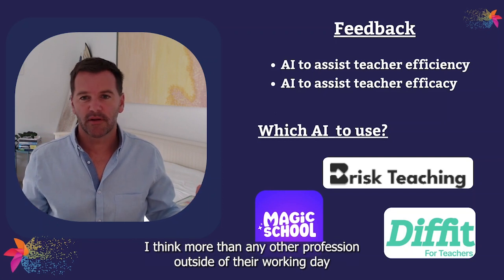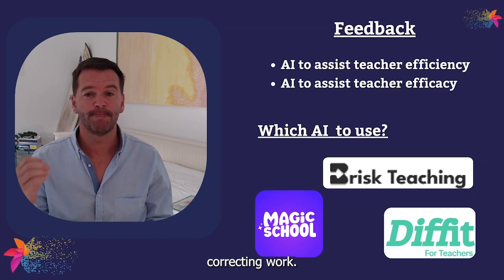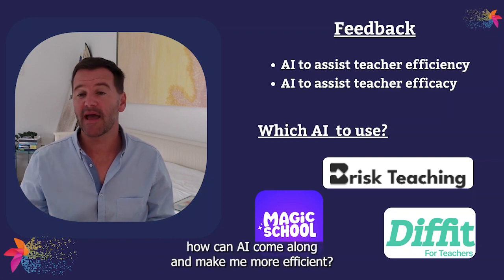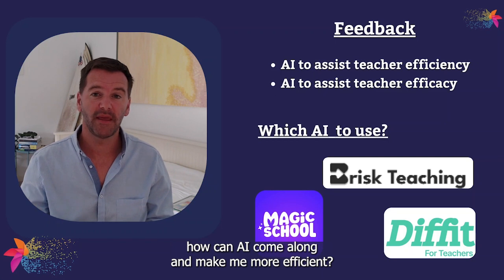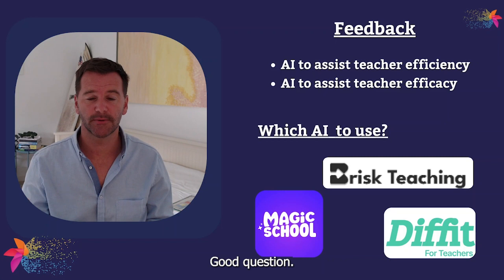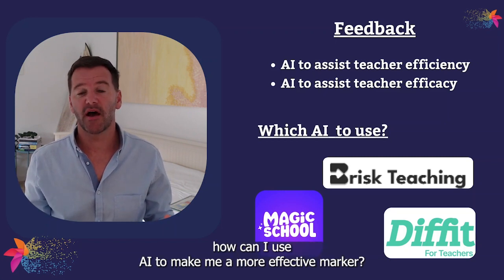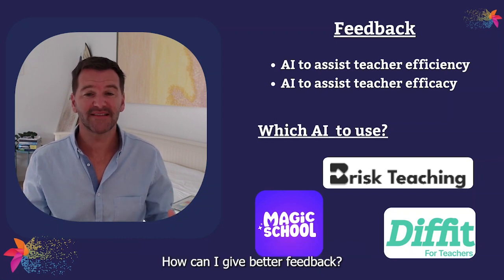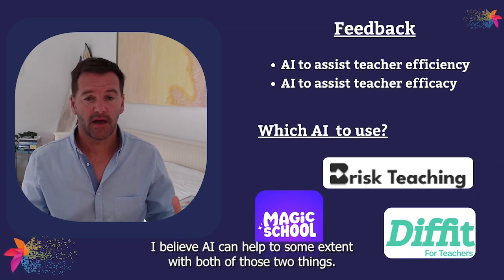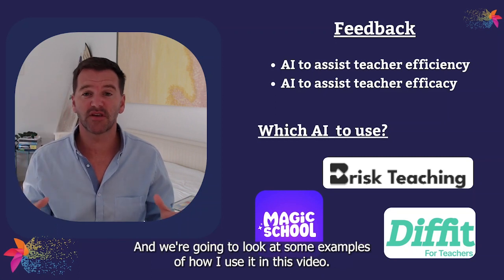Teachers work, I think, more than any other profession outside of their working day, correcting work. So lots of people are saying, well, how can AI come along and make me more efficient? How can it speed up that process? Good question. Secondly, some teachers are saying, well, how can I use AI to make me a more effective marker? How can I give better feedback? I believe AI can help to some extent with both of those two things, and we're going to look at some examples of how I use it in this video.